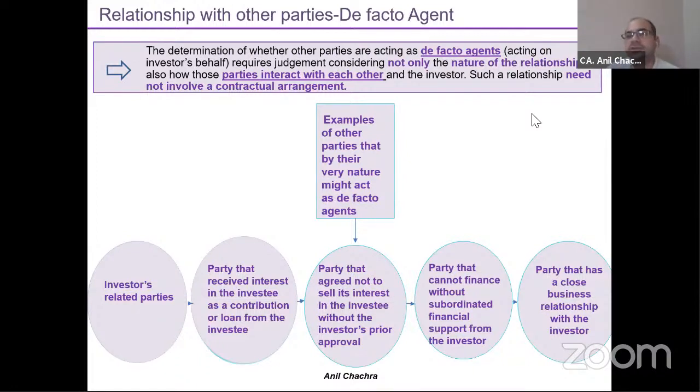So five factors have been given to justify the relationship of the de facto agent. That means the other persons, we can say, are working as a de facto agent or working on behalf of myself or my company, right? This is called the de facto agent. So examples could be investors, related parties, right? Through related parties, I can influence the other party.